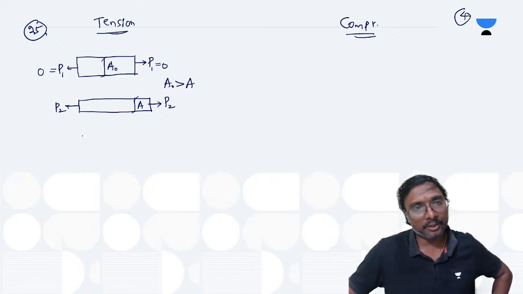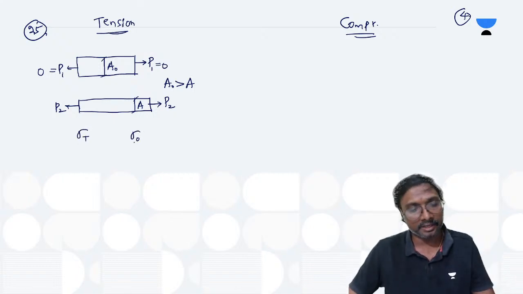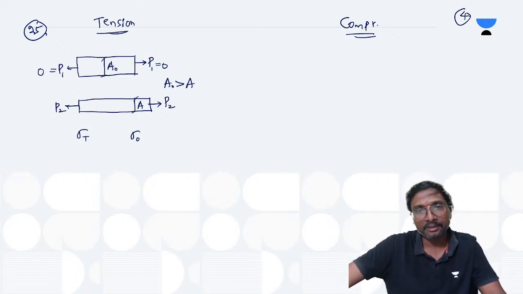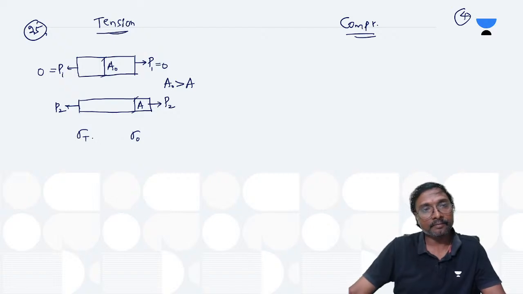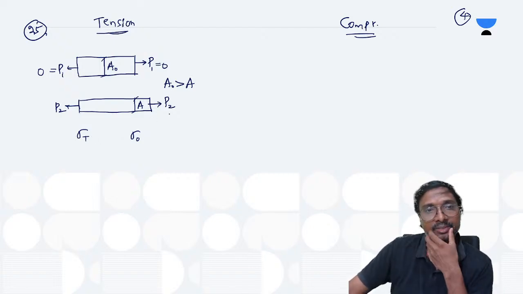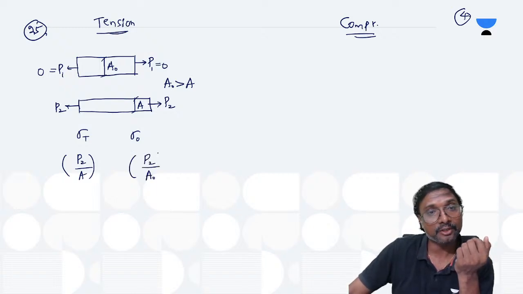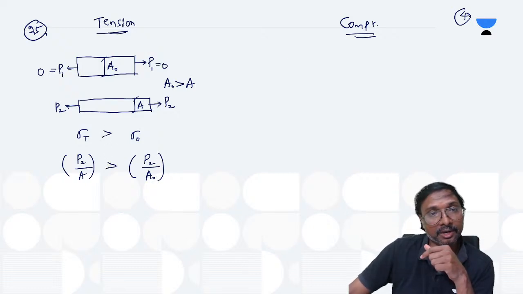So therefore, which one will be higher, true stress or nominal stress? If you observe, which one is higher? True stress means the load P2 divided by the actual area A, and nominal stress is the load P2 divided by the initial area A0. The load is the same, A0 is higher, so this will be higher. So sigma T will be higher.